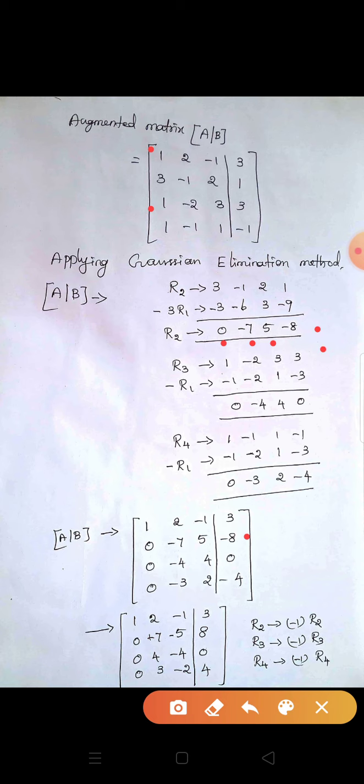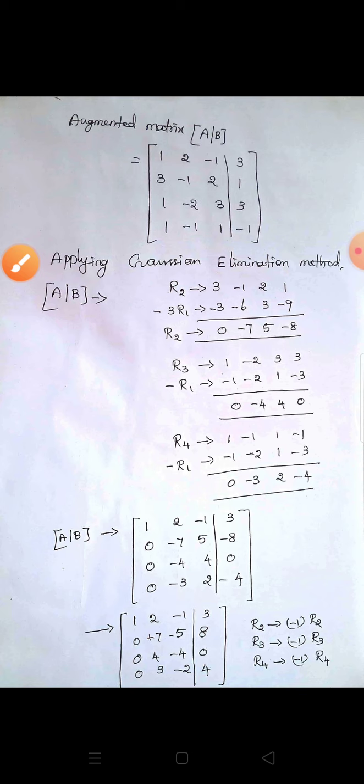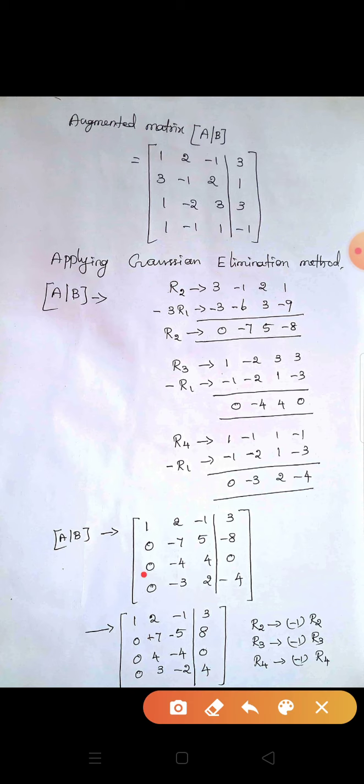Minus R1, multiplying R1 by -1: -1, -2, 1, -3. Adding these two rows we get 1 - 1 = 0, -2 - 2 = -4, 3 + 1 = 4, 3 - 3 = 0. Now we write it in R3.